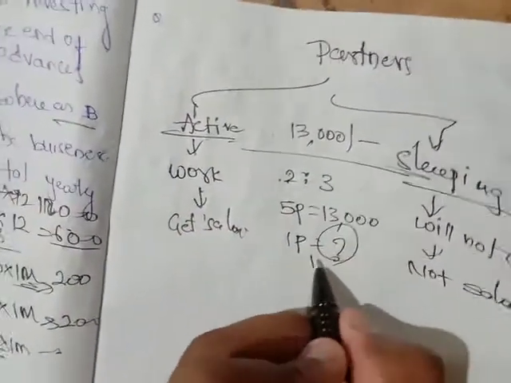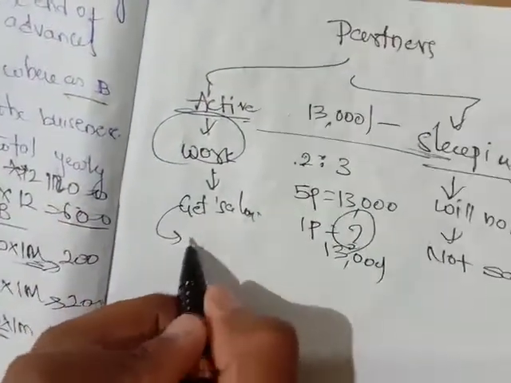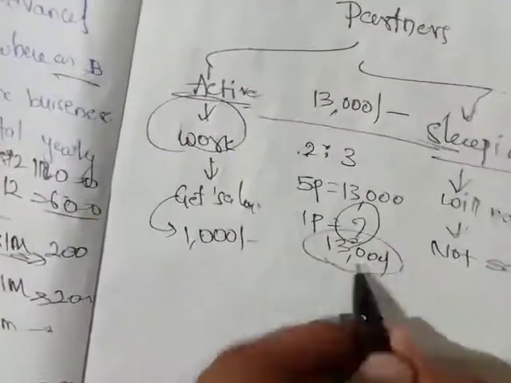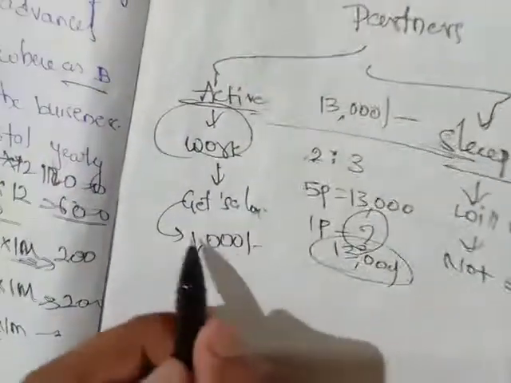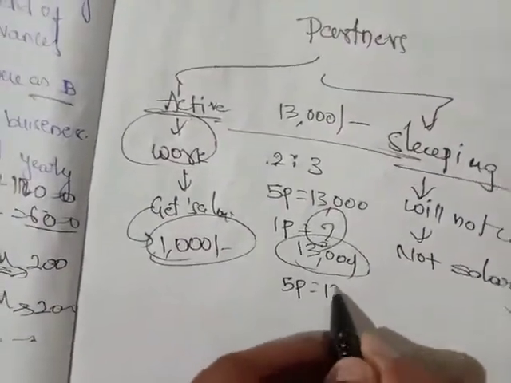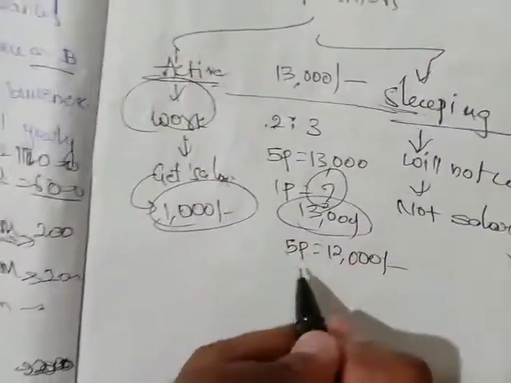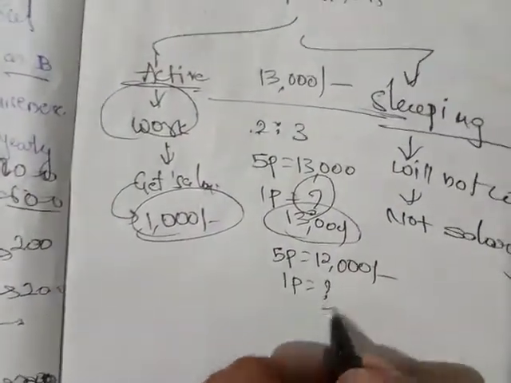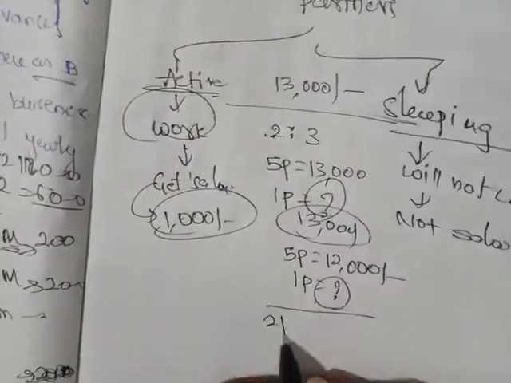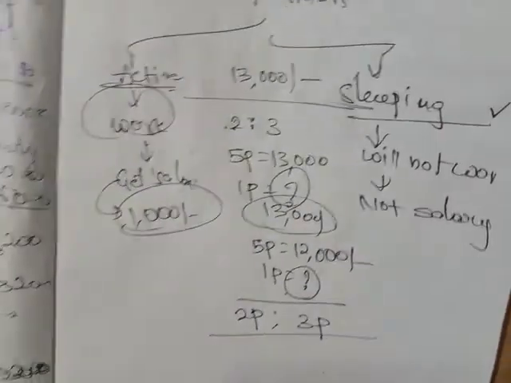Out of this 13,000, he is working, so he should get a salary. Let me think that he is getting a salary of 1,000 rupees. Then what is the total profit? He should get a salary of 1,000. Now the profit is 12,000 only, because he will be getting salary from this profit. Therefore one part is equal to something we will be getting, among them we will be sharing this. A's part is 2 parts, B's share is 3 parts, so that we will be distributing this.